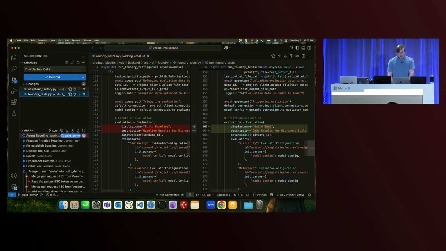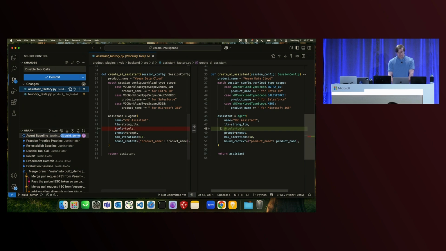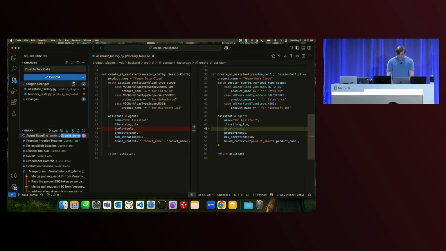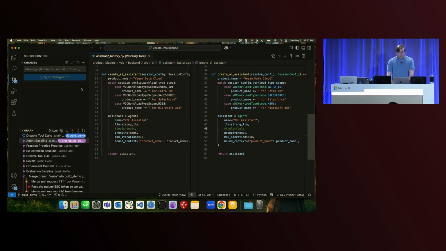What I have here is a set of changes that is going to disable our access to that knowledge base. And our testing suite should pick up that our changes have caused us to regress and start giving the wrong answer. So I'm going to go ahead and make this commit now. Add my changes and do the commit, and go ahead and push them up. Our testing suite is run as a GitHub action, so we had to actually push those changes up in order to see it in action.